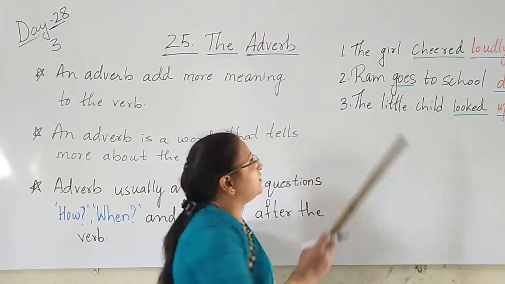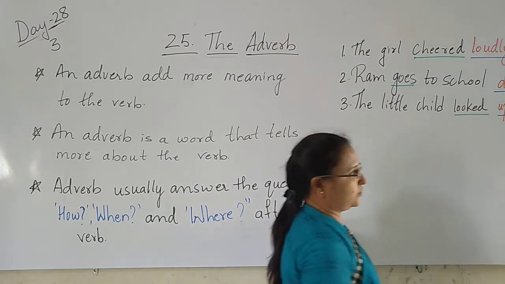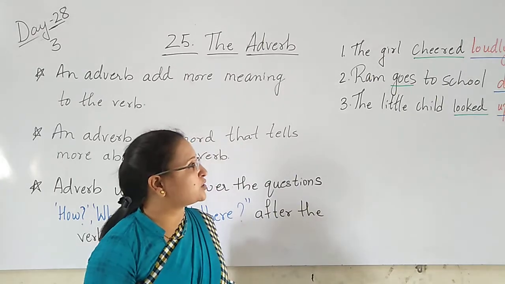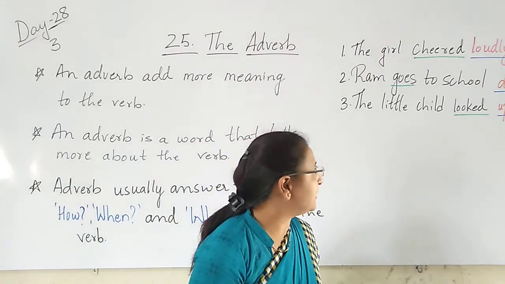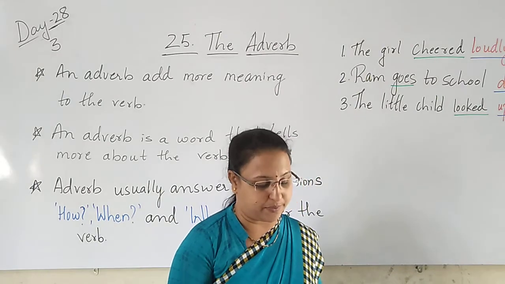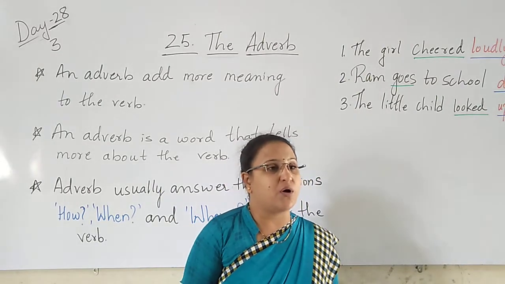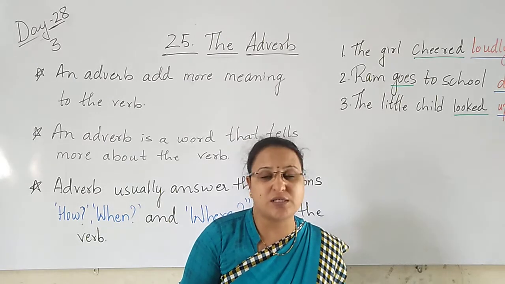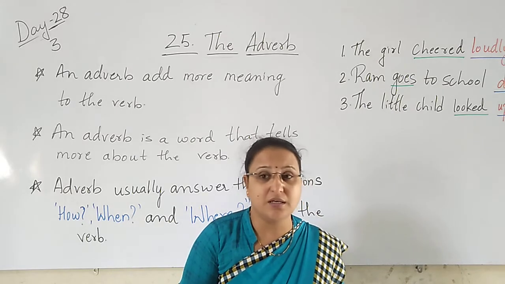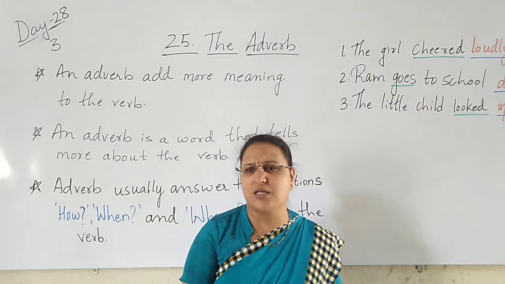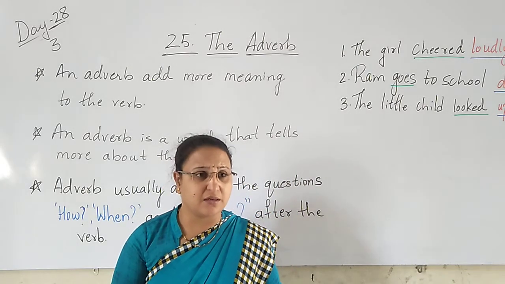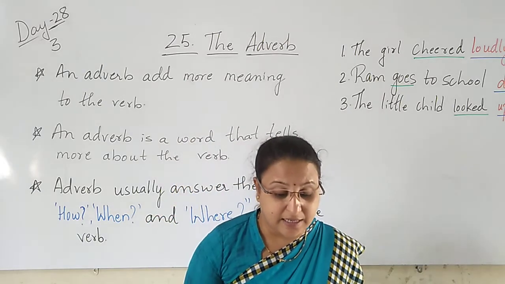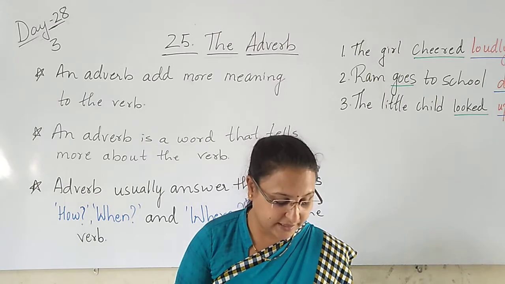So here, you saw: the girl cheered louder. Correct? No. How did she cheer? She cheered loudly. Ram goes to school daily. The little child looked up. The man was very kind, or he was a kind man. The girl was sitting sad. Like this, we also add ly.